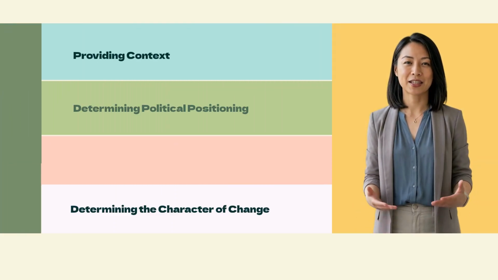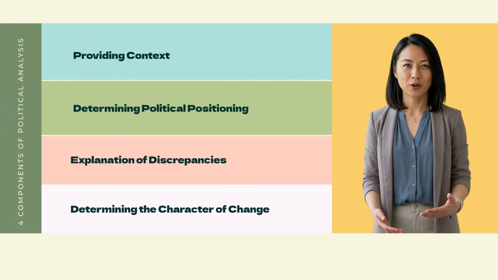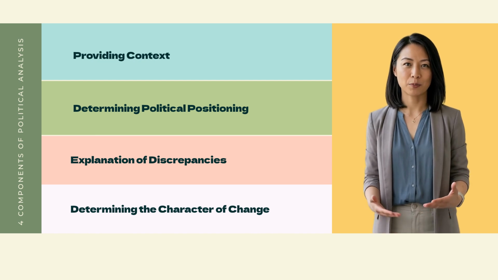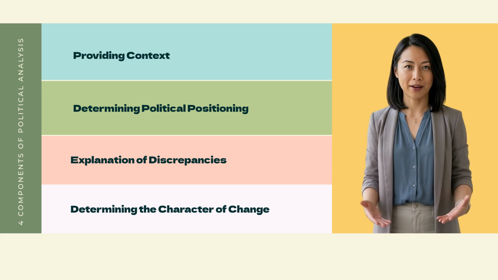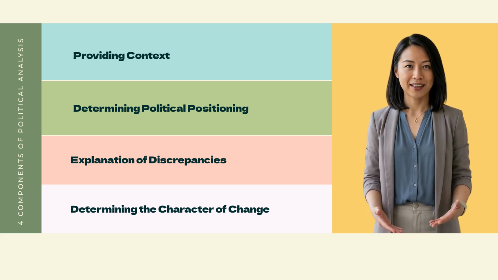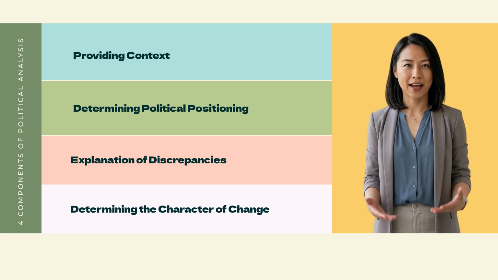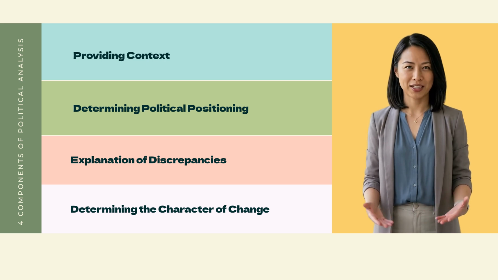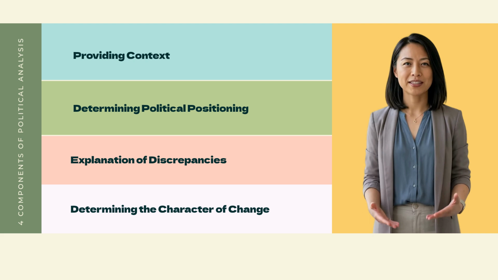Political analysis in DPA has 4 components. The first is providing context, the socio-political, historical, and situational background in which the discourse was produced. The second is determining the main tenets of political positioning, the actor's ideological, economic, and political orientation as it emerges from consistent discursive patterns. The third is explaining the reasons for discrepancies, why the actor shifted, what structural conditions forced the change. The fourth is determining the character of change, whether the shift is temporary, tactical, or long-term.